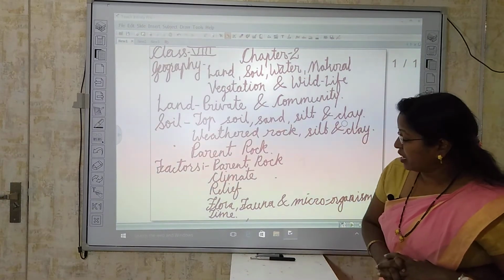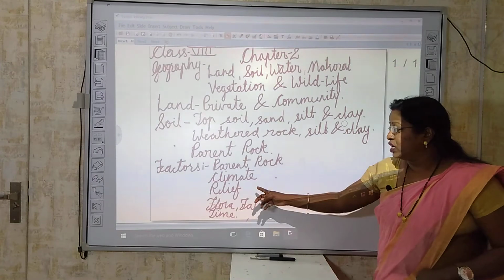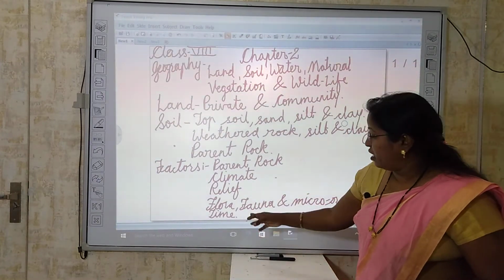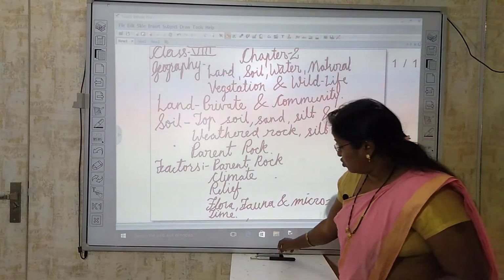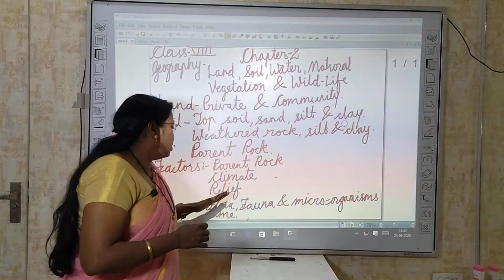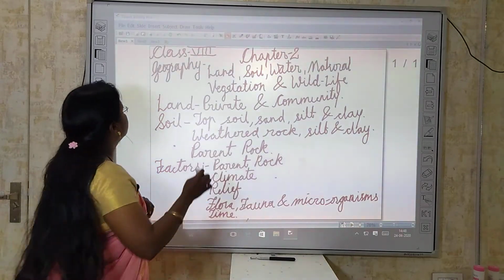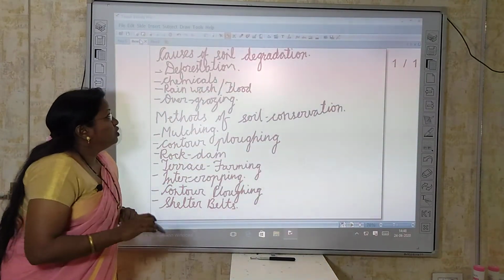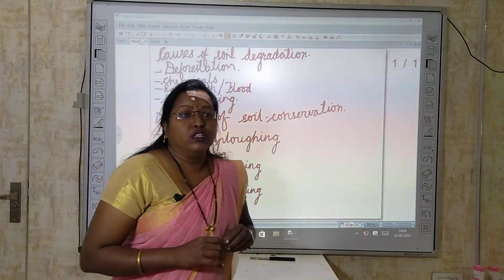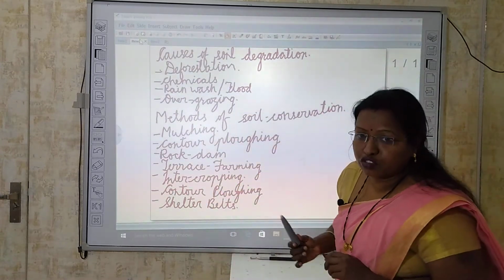And these factors are parent rock number 1, climate number 2, relief number 3, flora, fauna and microorganism number 4, and the last one is time. Okay, so in this way we can differentiate soil. And these are the different factors which affect the formation of soil. Okay, so this is all about soil. As soil is very, very important, you already know that all the things which are available on earth, human beings or animals are consuming those things.